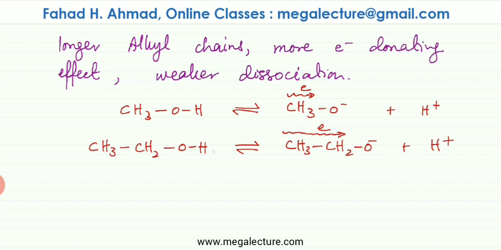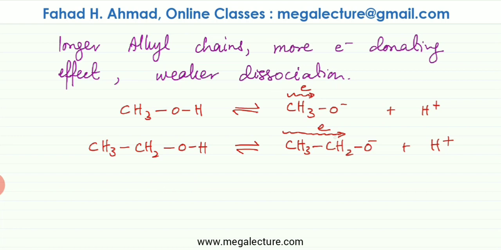So in the case of this ethanol molecule or this ethoxide ion, the negative charge over here would be even greater and there would be even stronger attraction for H plus 1. So the bigger the alkyl chains, the weaker the dissociation. So ethanol is going to be a weaker acid compared to methanol.